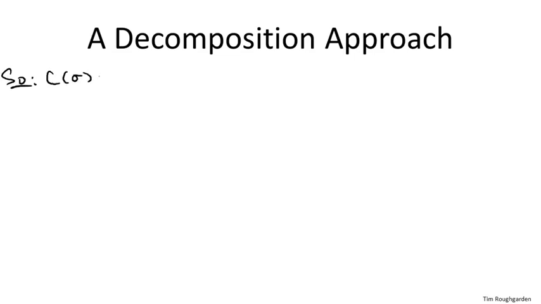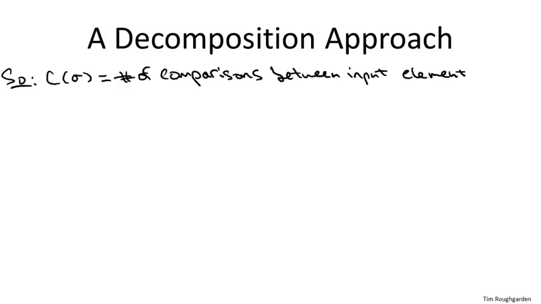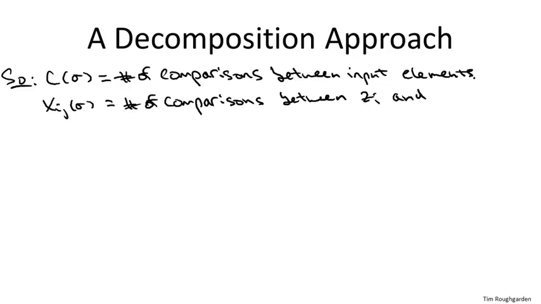So C, recall, counts all of the comparisons between pairs of input elements that quicksort ever makes, whereas an Xij only counts the number, and it's going to be 0 or 1, of comparisons that involve the ith smallest and the jth smallest elements in particular. Now, since every comparison involves precisely one pair of elements, some i and some j, with i less than j, we can write C as the sum of the Xij's.